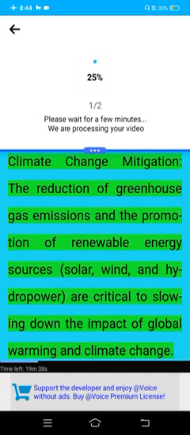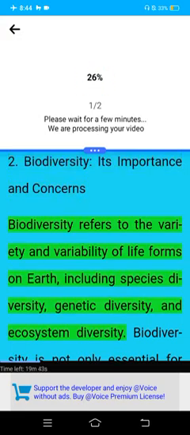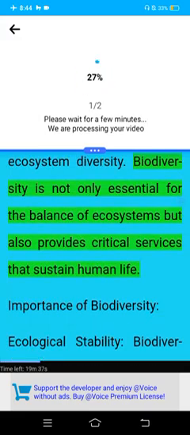Climate change mitigation: the reduction of greenhouse gas emissions and the promotion of renewable energy sources, solar, wind, and hydropower, are critical to slowing down the impact of global warming and climate change. 2. Biodiversity, its importance and concerns. Biodiversity refers to the variety and variability of life forms on Earth, including species diversity, genetic diversity, and ecosystem diversity. Biodiversity is not only essential for the balance of ecosystems but also provides critical services that sustain human life.